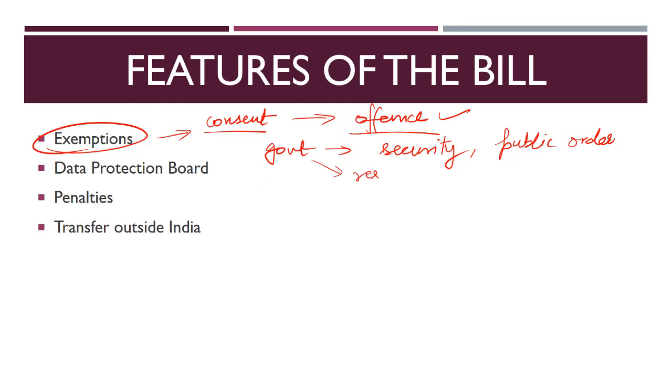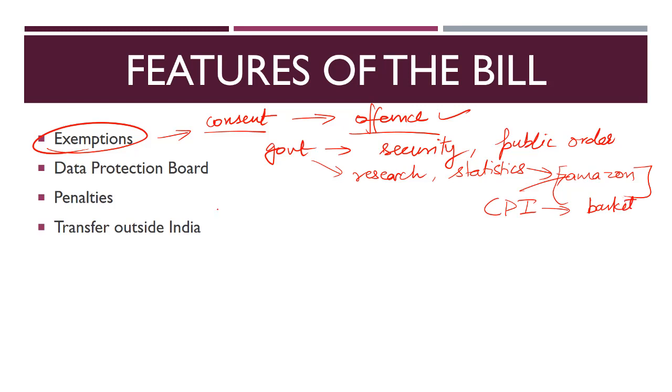Similarly, if the government wants to do any research, or use it for archival purposes, or for any kind of statistics, like we have been discussing, that the government should start accessing the data from Amazon and Flipkart so that it can determine what items people are currently purchasing. On the basis of it, the government should be updating the consumer price index, the basket of goods and services which is included in that. So for these purposes, the bill provides access and exemption to the government that it can access the data.